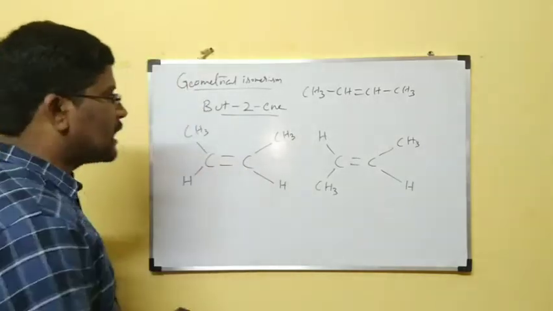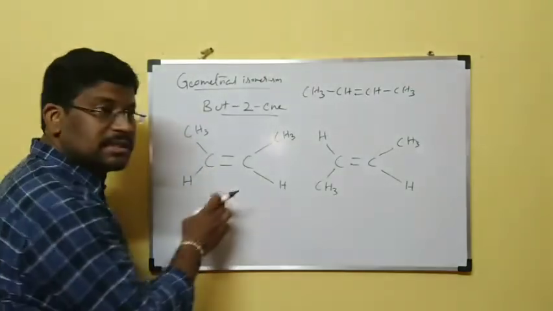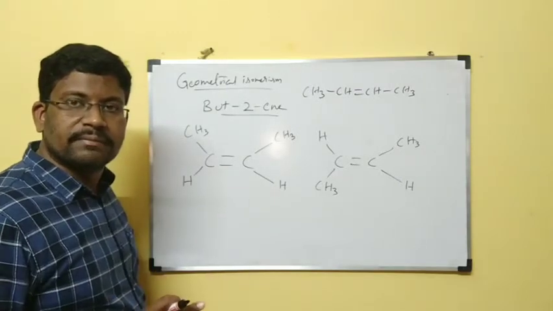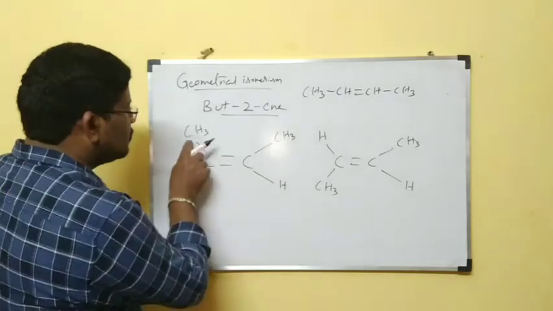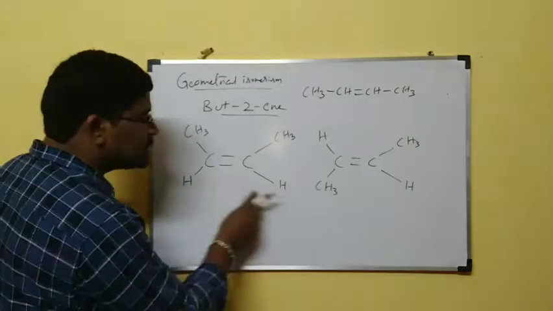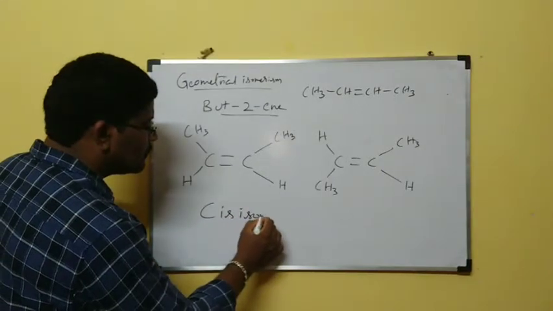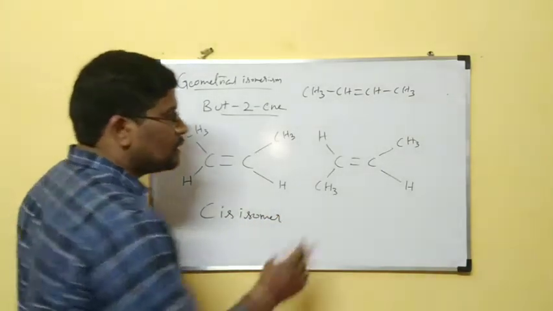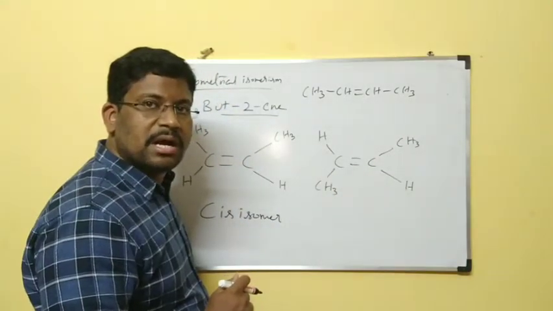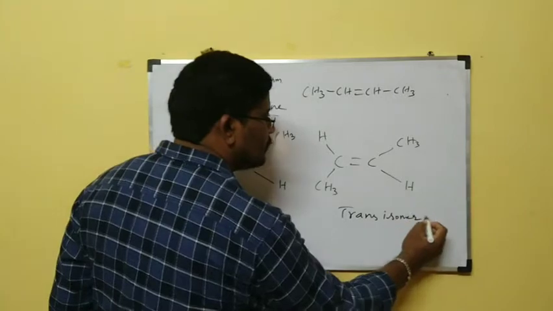Now, these two isomers contain the same structures. The double bond is present, planar. Structures are the same, no difference in structures. Chains are also the same. But what is the difference? These two CH3 groups are present on the same side. Hydrogens are present on the same side. That is called the cis isomer. In the other, the two CH3 groups are on opposite sides. This is called the trans isomer.